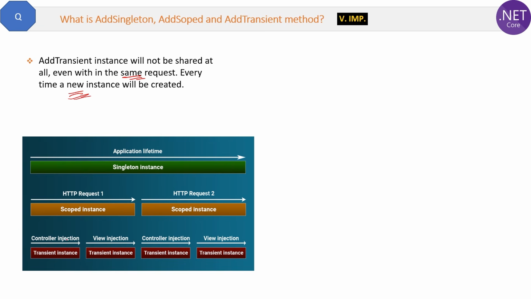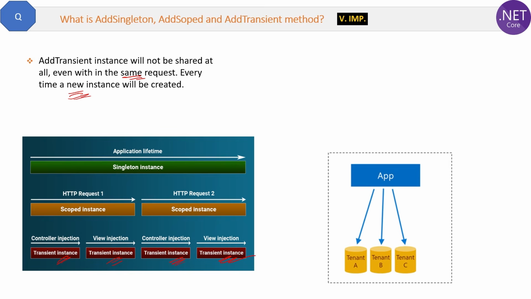Now see the diagram. For the same request, multiple instances of the same services are created at different points. A real application use: suppose your application gets data from multiple databases, like tenant A, B, C. Now you have one connection object in your request, right? One connection object you will create. Then you need to change the database connection string of the same object in the same request for different databases A, B, C to connect with, right?